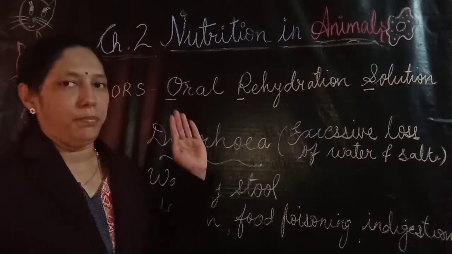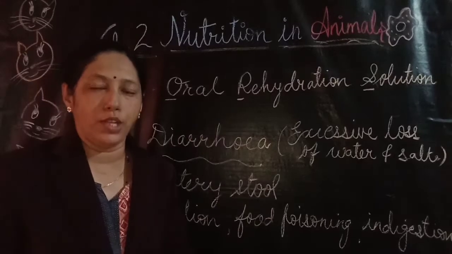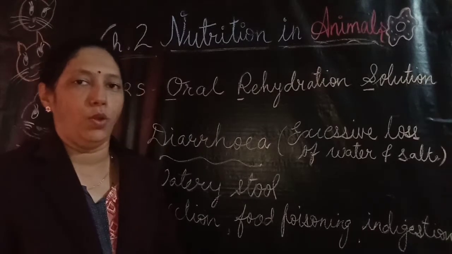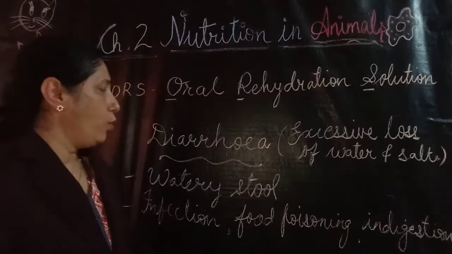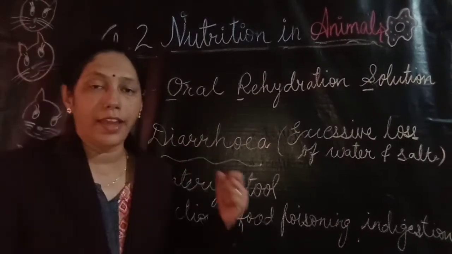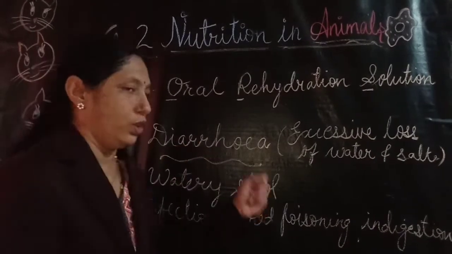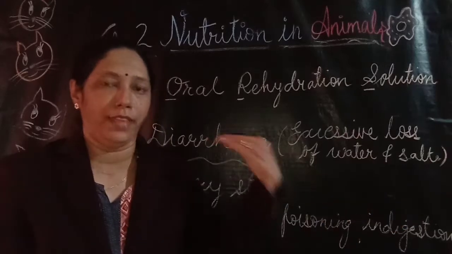This solution can be made at home. Boil the water and cool it down, add sugar and salt to it, and this way ORS can be made. Now, this ORS is given for the treatment of diarrhea. Diarrhea is a condition in which a person is having watery stool 2-3 times a day or more than that.